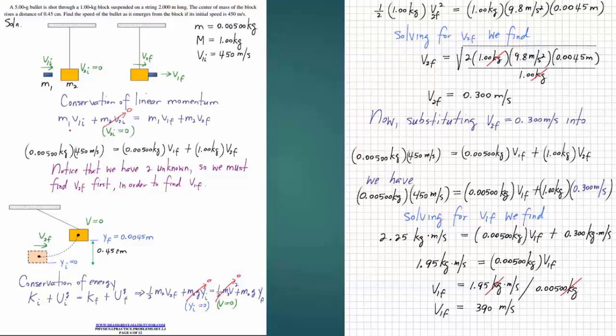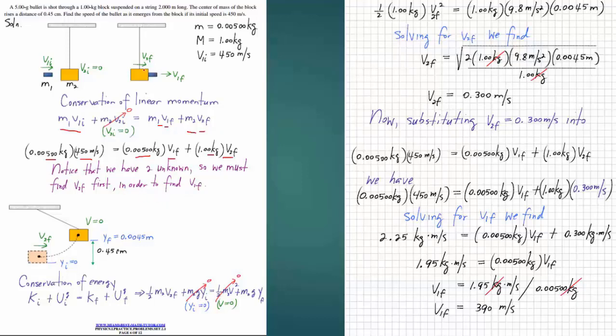450. We have initial momentum equal to final momentum. Initial momentum is only due to the bullet because it's the only one that is moving, so we remain with that. Final momentum is the bullet's momentum with its final velocity plus the pendulum's momentum with its final velocity. Putting in the numbers, we have V1F and V2F. They are separate.